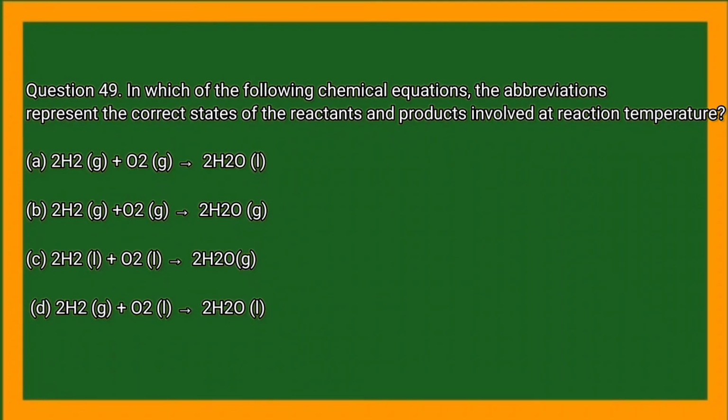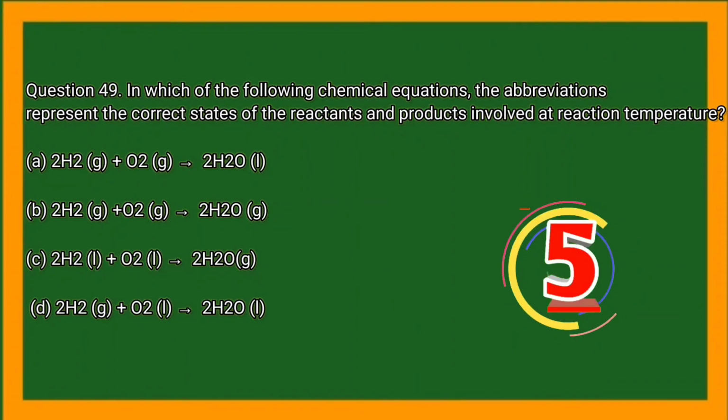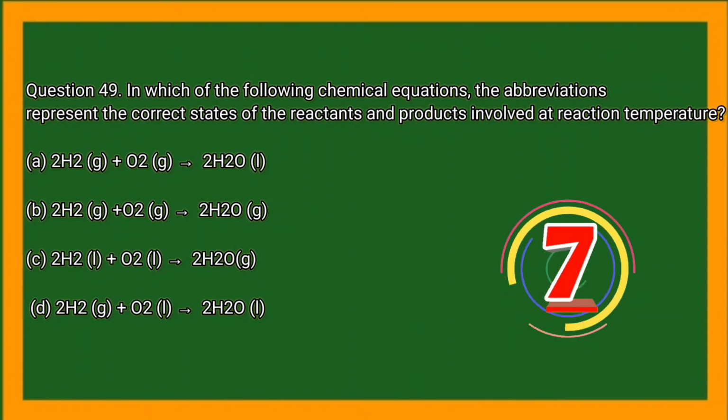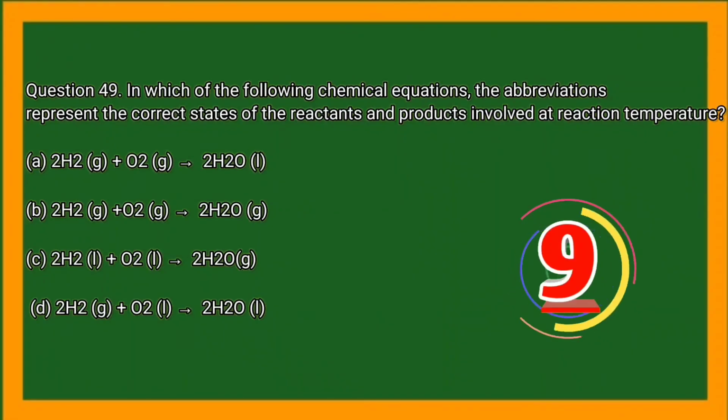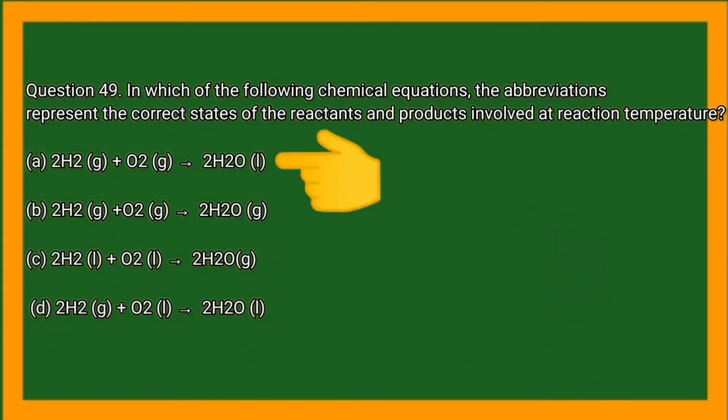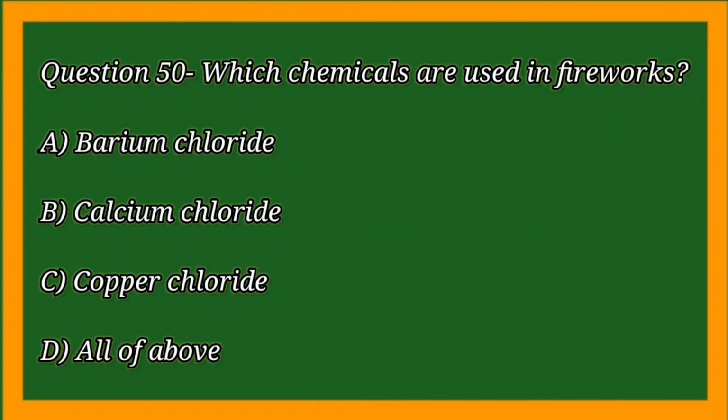In which of the following chemical equations does the abbreviation represent the correct state of the reactant and product involved at reaction temperature? Which chemicals are used in fireworks?